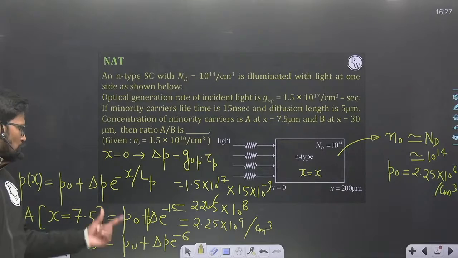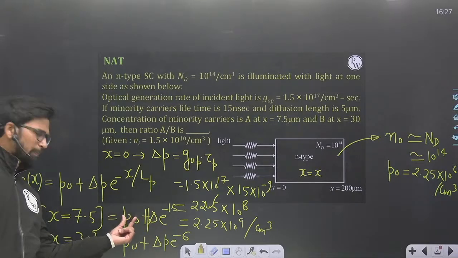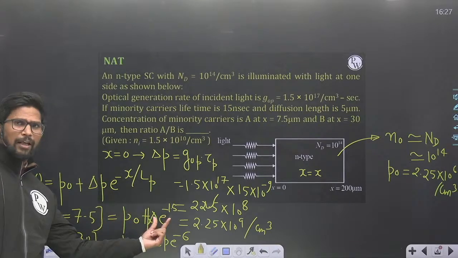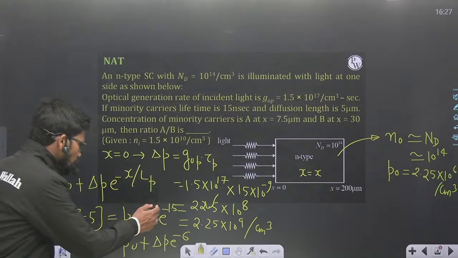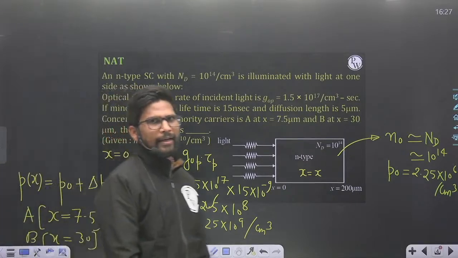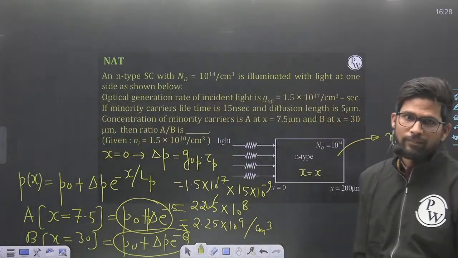Okay, so if this P naught can be neglected, you can neglect it. If this is comparable with this value, you cannot neglect it. So find the total value of A, then find the total value of B, then only you will be finding the right answer of A by B.